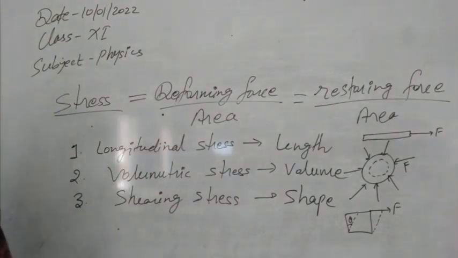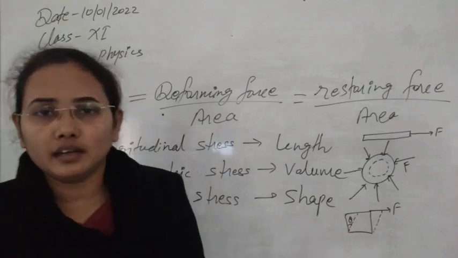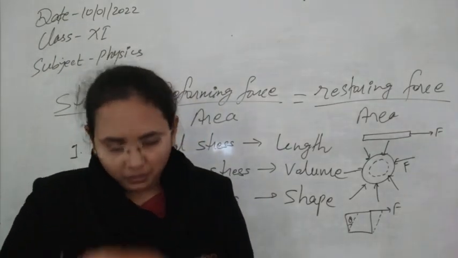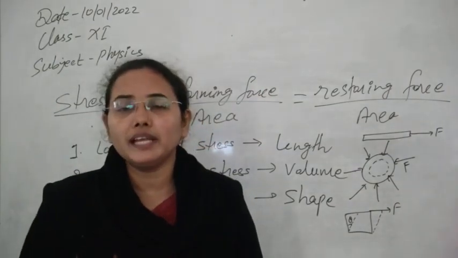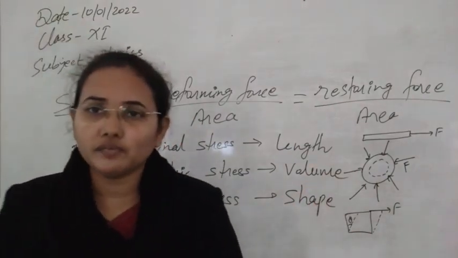Now after that, how much the body is strained, just deformed, how can we understand this one? It means we have applied the deforming force, and we have studied in how many ways we can deform the length, volume and shape, and what kind of force we need to apply.